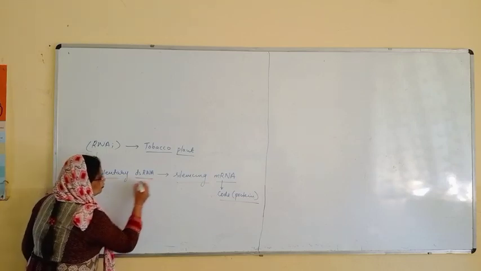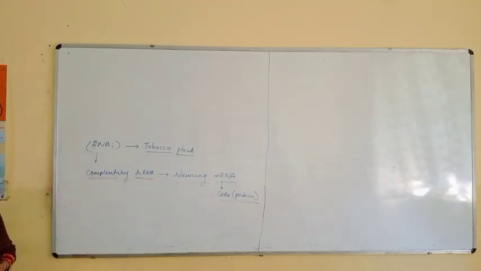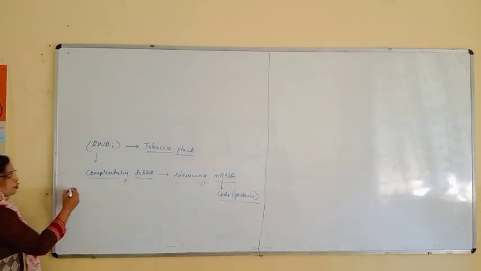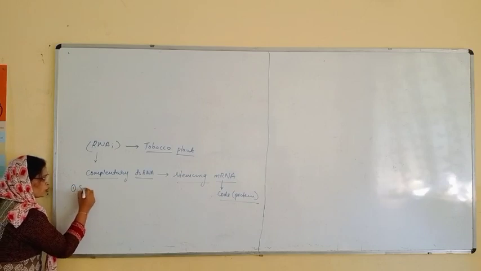So what are we going to do? We have to make some complementary double-stranded RNA. Now how will we make it? How will we make those complementary double-stranded RNA? For that, what do you have to use? You have to use two things. One, you have to use a source.